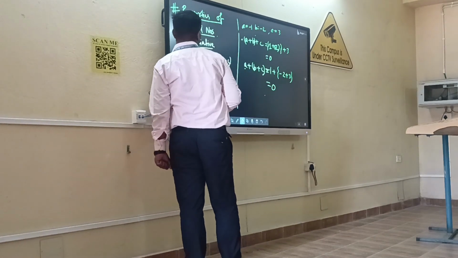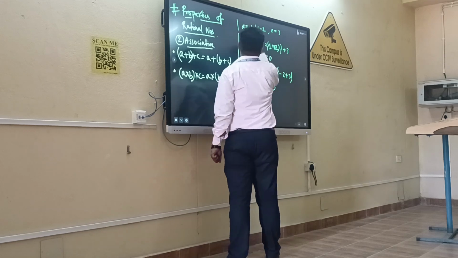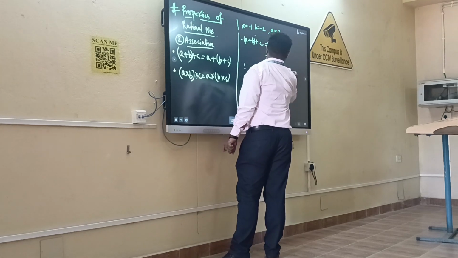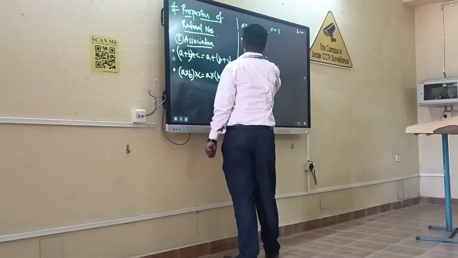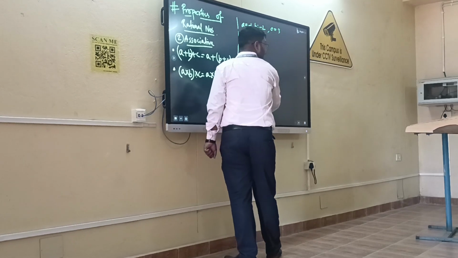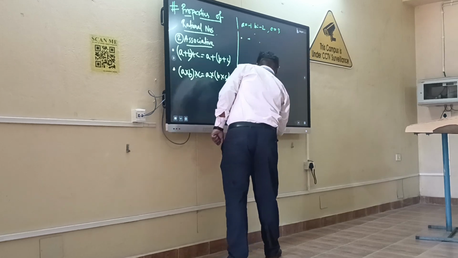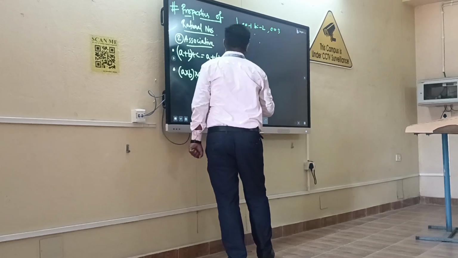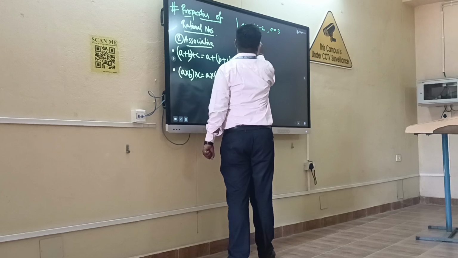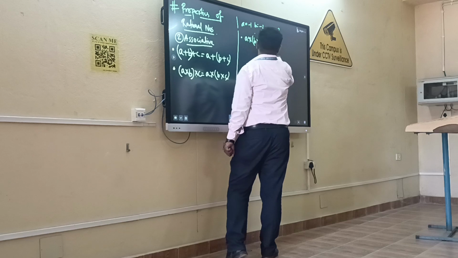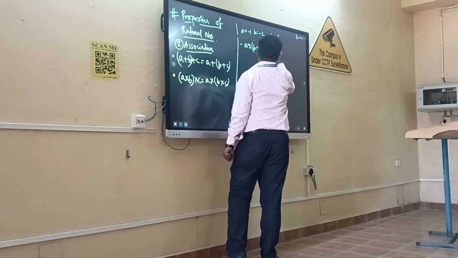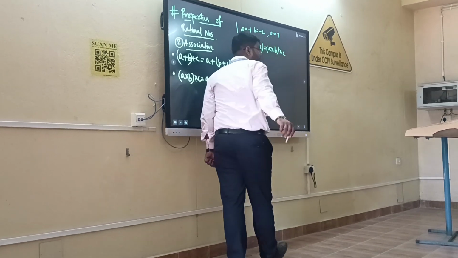So in case of multiplication also it will be same. In case of multiplication also the result will give us the same result.